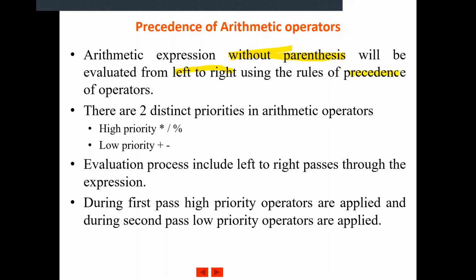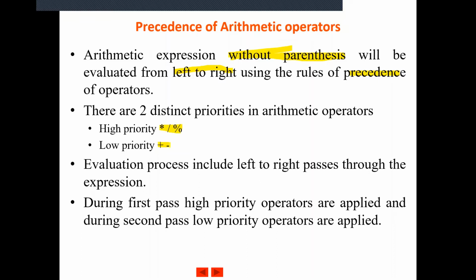So if you have an arithmetic expression, it will be evaluated from left to right following the rules of precedence of operators. There are 2 distinct priorities among the arithmetic operators. Multiplication, division and modulus, these 3 operators are having higher precedence than addition and subtraction.